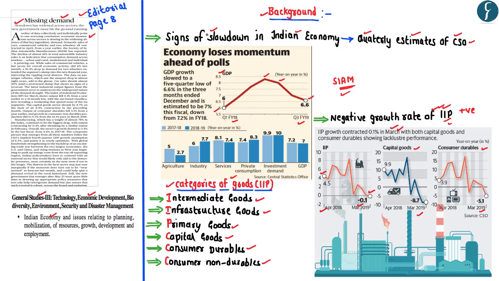Now all these facts and figures clearly highlight that the Indian economy as such is showing signs of economic slowdown. In this regard, this editorial here tries to analyze various reasons with respect to the growing economic slowdown with respect to the Indian economy. Hence, as part of this video analysis, let us understand the main reasons with respect to the signs of economic slowdown of the Indian economy.